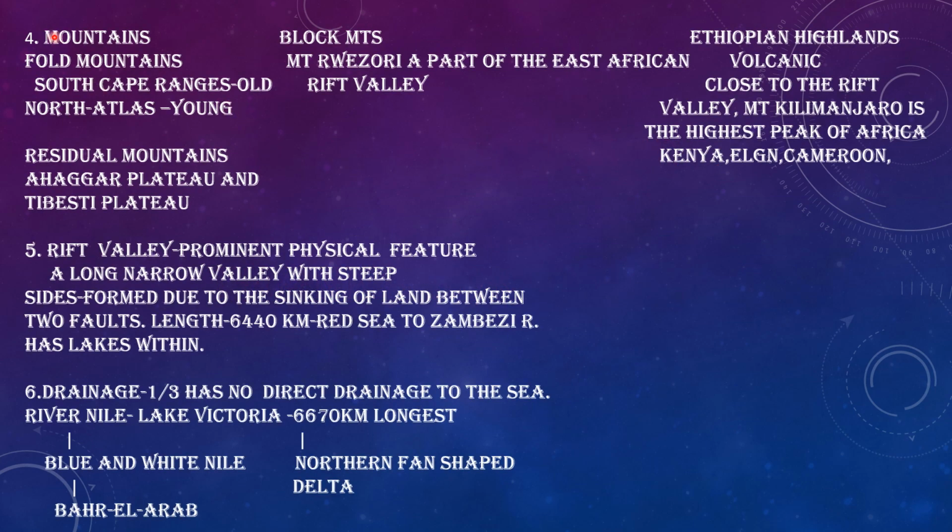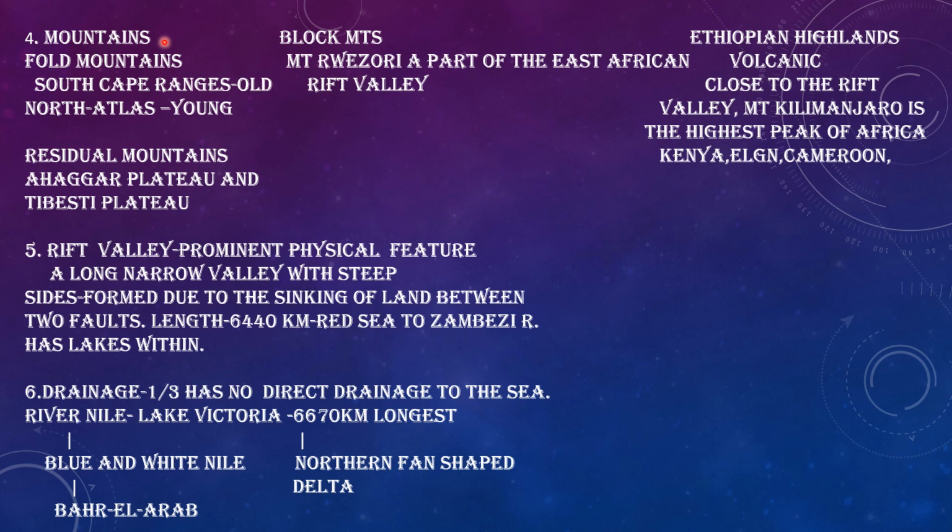Then we have another important physical division of Africa, that is the mountains. Africa may be one of the most important continents where we get different types of mountains. We have read in the previous classes that, based on the process of formation, we categorize the mountains into different types.